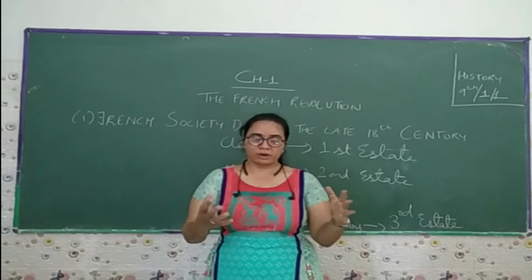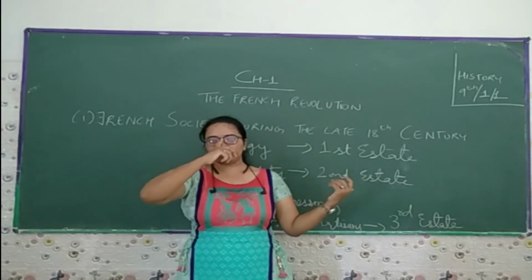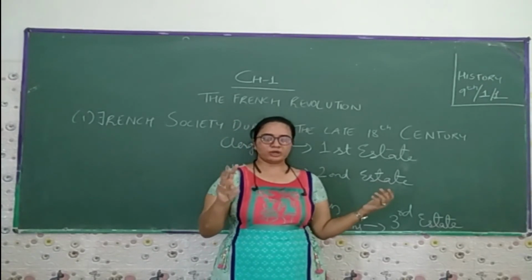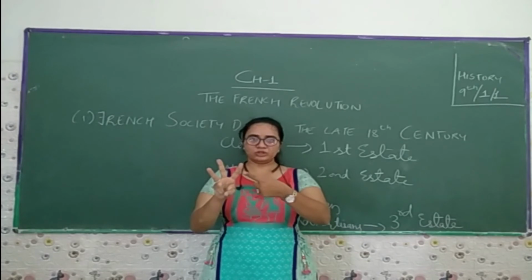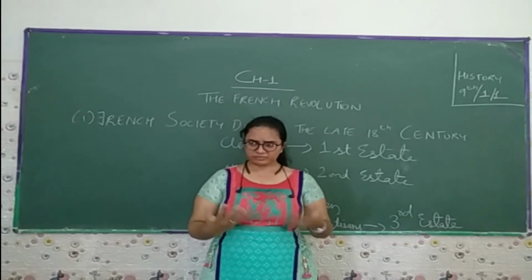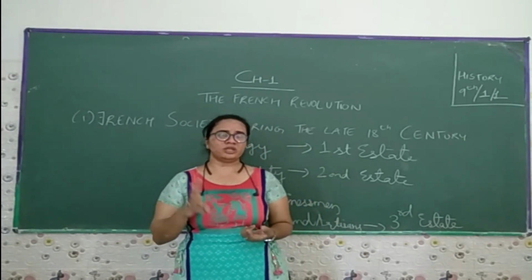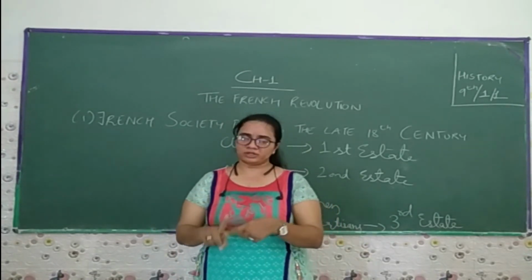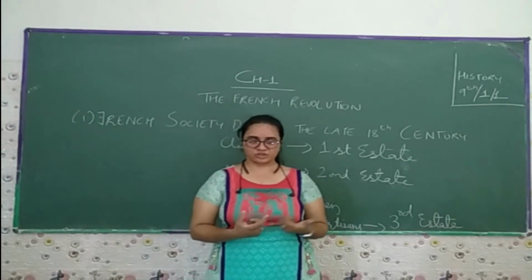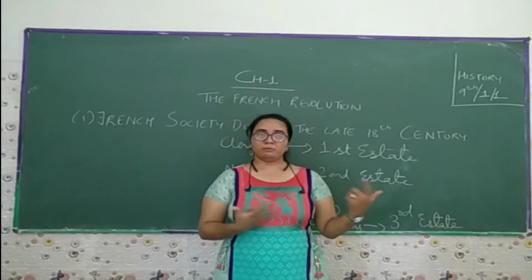Now, if you recall, in class 8 you read that James Mill, because he was British, divided the history into three periods: Hindu, Muslim and British. But modern historians divide history into three parts: ancient, medieval and modern. So the ancient history you read in class 6, medieval history in 7th, and modern history in 8th.